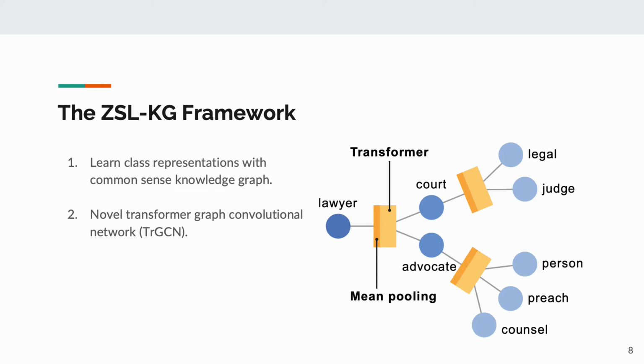TRGCN learns a transformer-based aggregator in the graph convolutional network layer to compute a nonlinear combination of the node neighbors to capture complex relationships in a common sense knowledge graph. TRGCN is an inductive graph convolutional network, which means we don't need access to the entire graph during training, allowing us to scale to large-scale graphs.